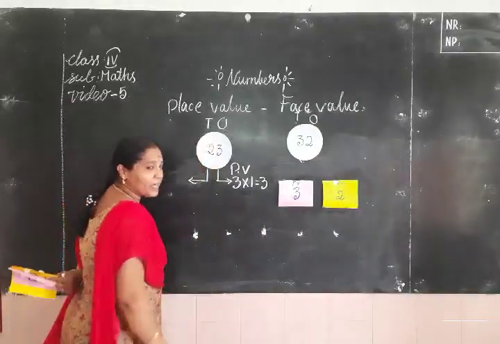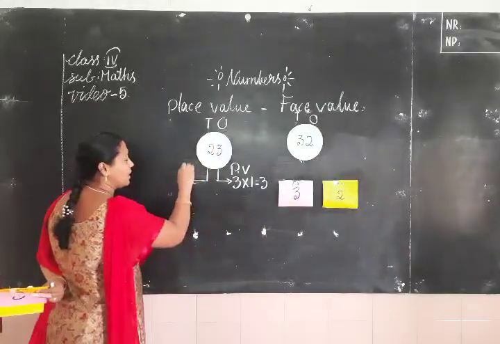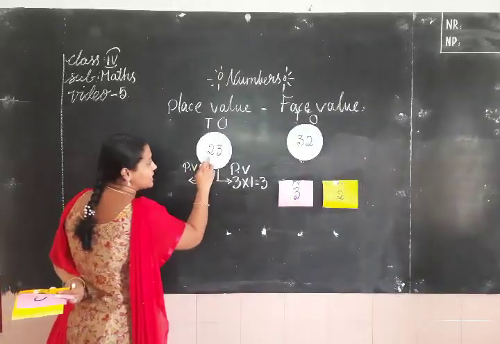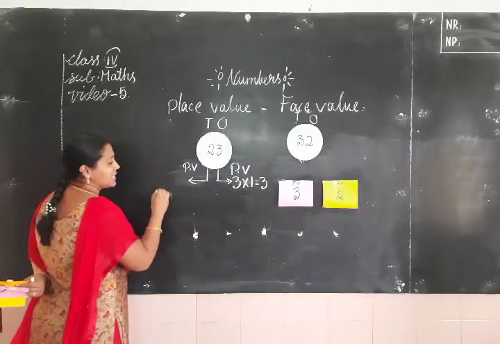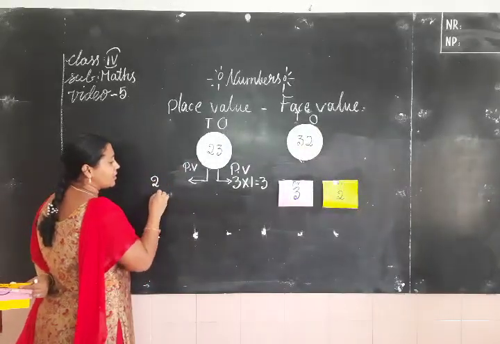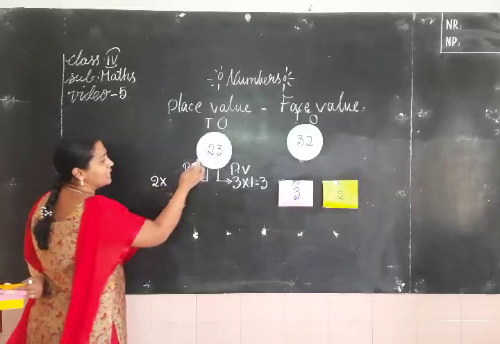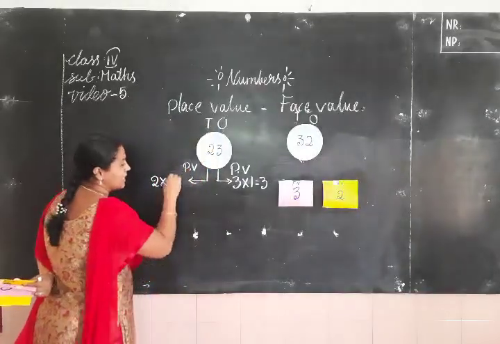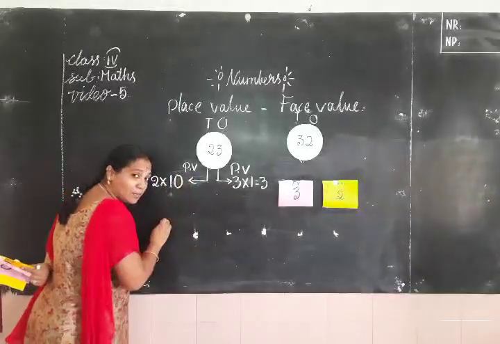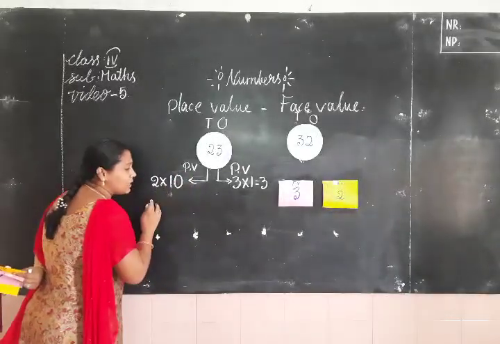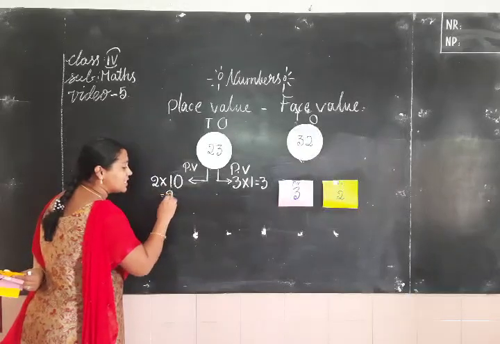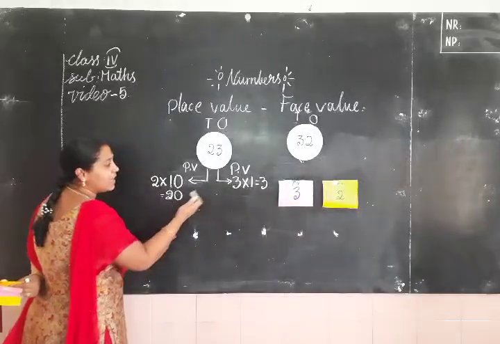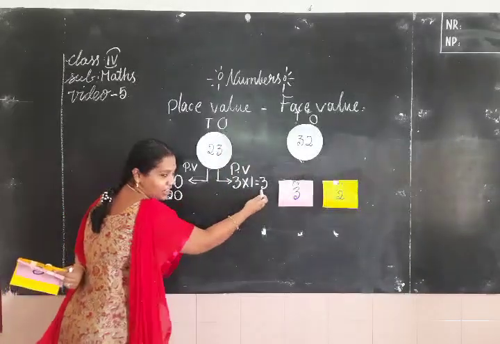Here 2 is in which place? Tens place. Here also I want to write the place value, children. Listen carefully. Which digit is located in the tens place? Yes, 2. 2 multiplied by the value of which place? Tens place. The value of tens means? Yes, 10. Do you know the tables, children? Now tell me, 2 tens are how much? Yes, it's 20. The value of 2 is 20 here. The value of 3 is 3 here.